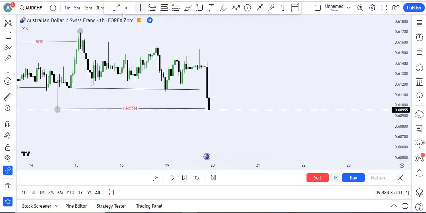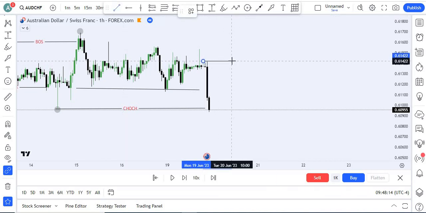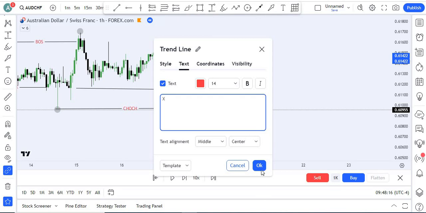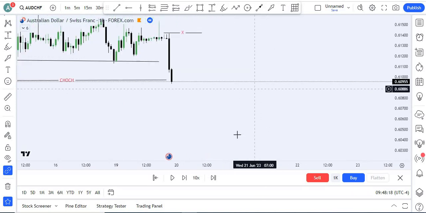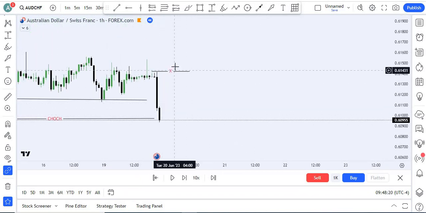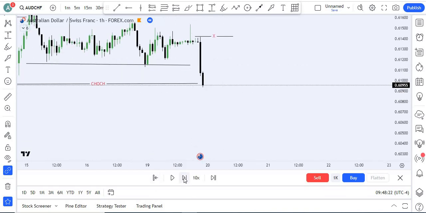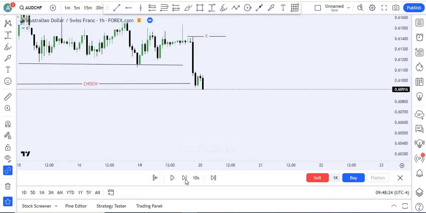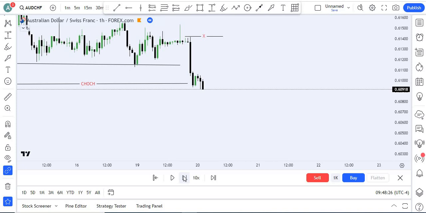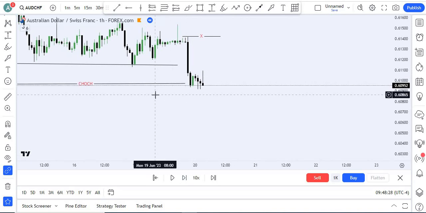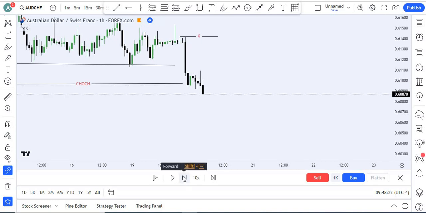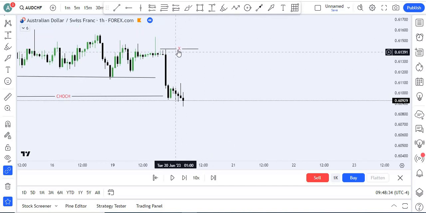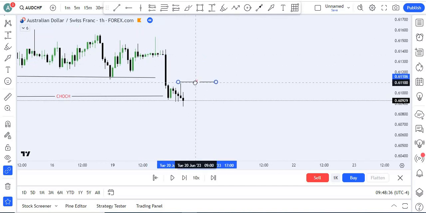Now we need a valid pullback to confirm our low. So here we have our valid pullback. We need price to come upside and confirm the lower low, or price makes another lower low like this. Just a moment. Okay, see this one.